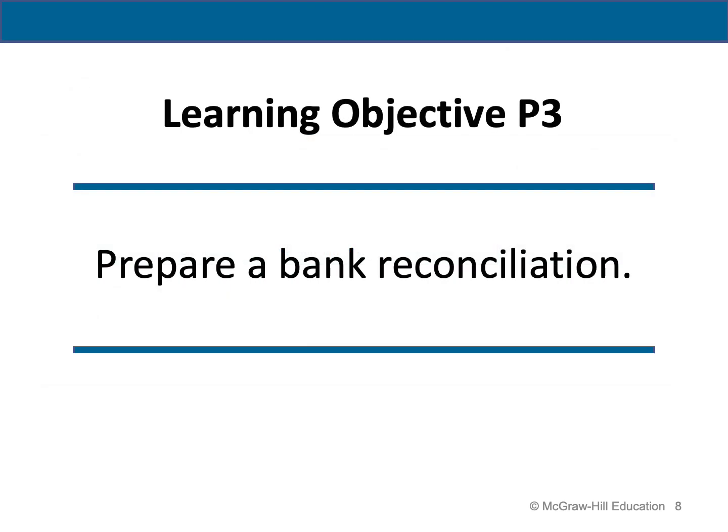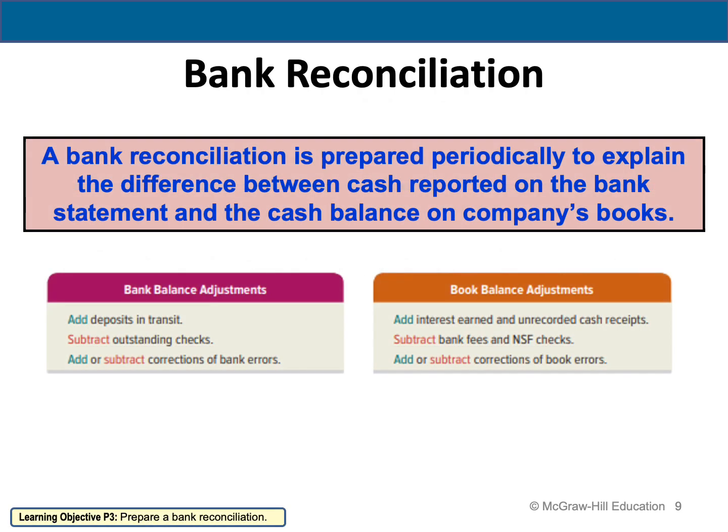The second learning objective in this chapter is to prepare a bank reconciliation. So what do I mean by bank reconciliation? We prepare it periodically to explain the differences between the cash reported on the bank statement and the cash balance on the company's book.